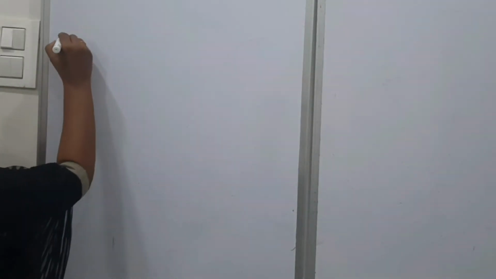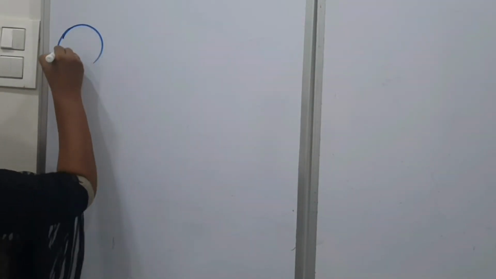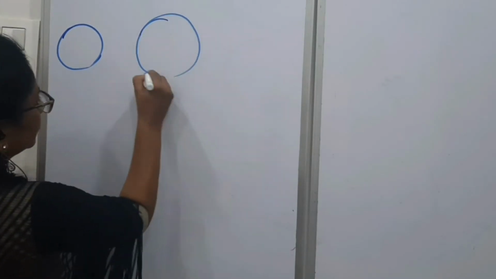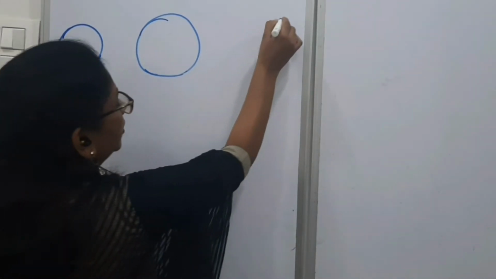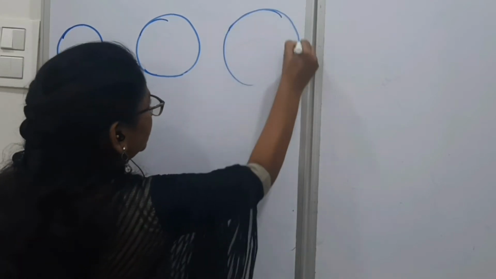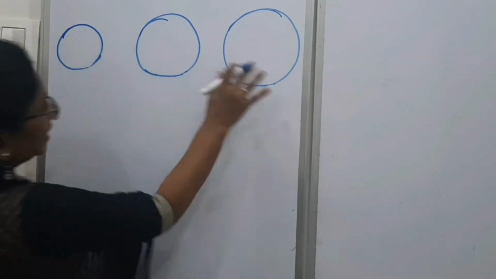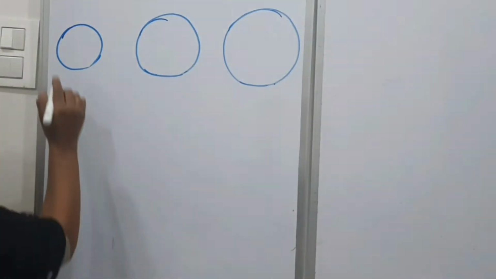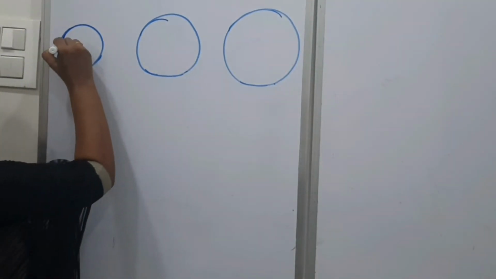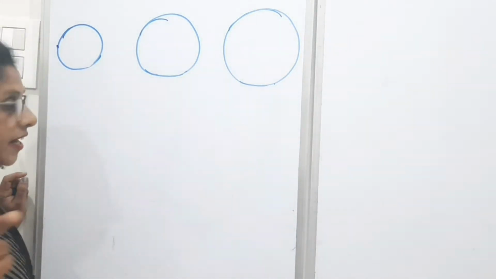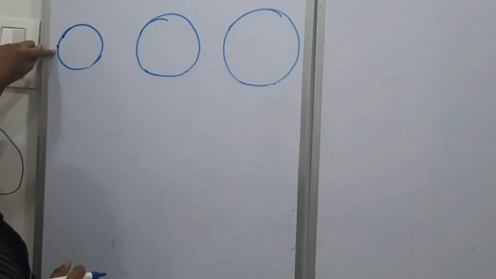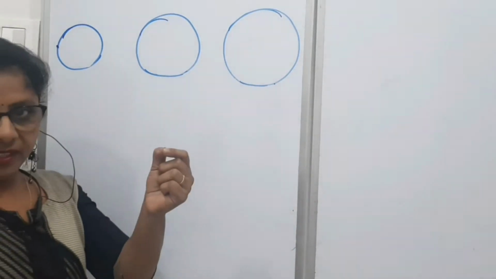So for this, we will have 2-3 circles. Suppose this is a circle. Suppose this is another circle. And if we consider one more, these are the 3 circles of 3 different radii. So if I put a point of string or thread here and try to cover the circumference of this circle, I will get a segment.